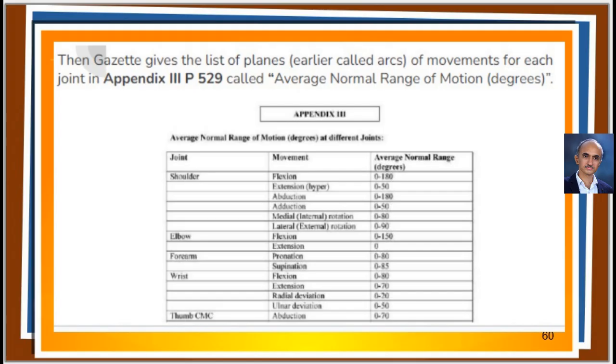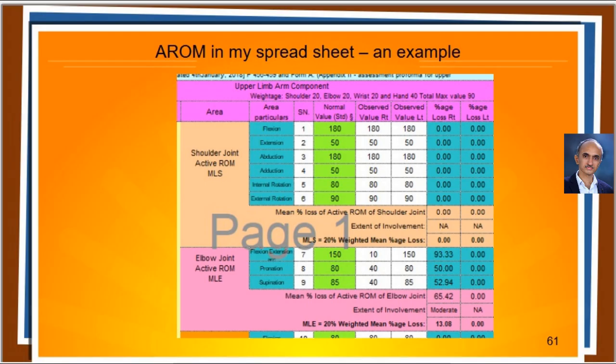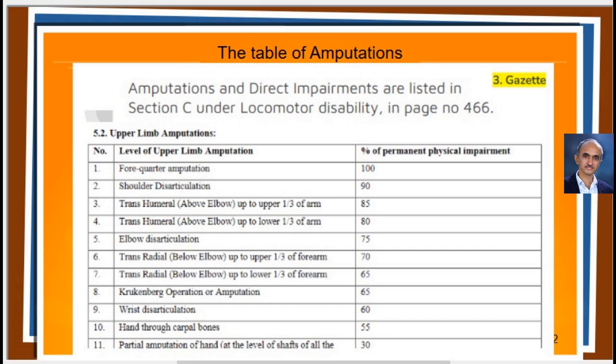In Appendix 3 in page 529, Gazette gives the list of active range of motion along with the planes. They were earlier called arcs of movements for each joint. This table is called Average Normal Range of Motion in degrees. I have taken all these same values and incorporated them in my spreadsheets. Finally, in page 466, amputations and direct impairments are listed in section C under locomotor disability.